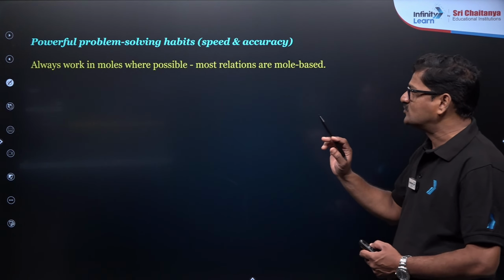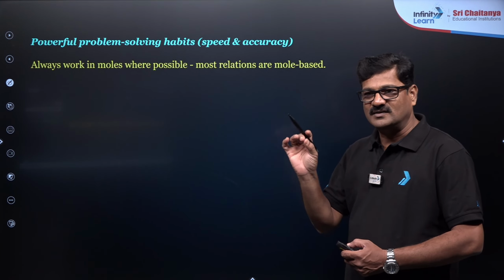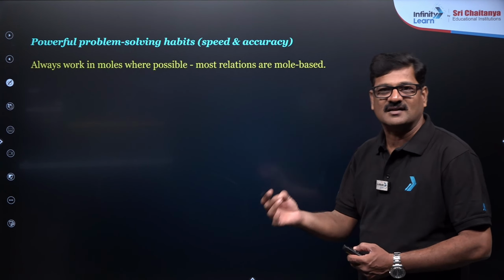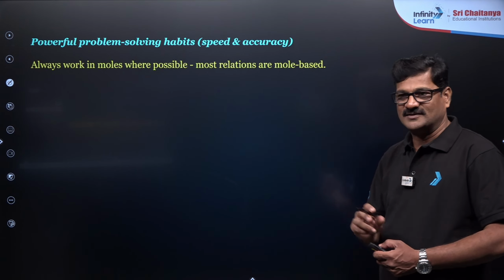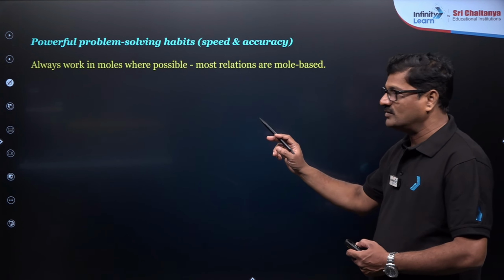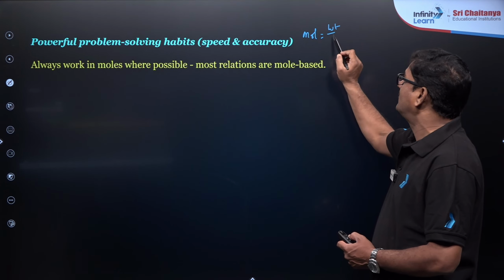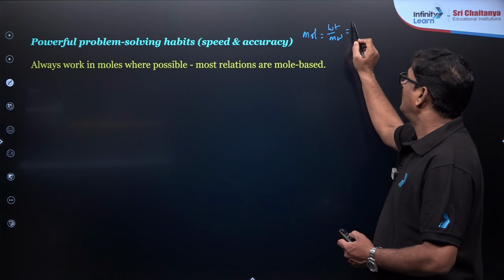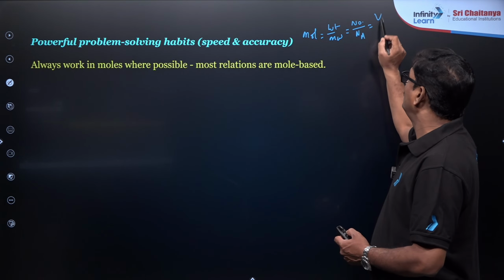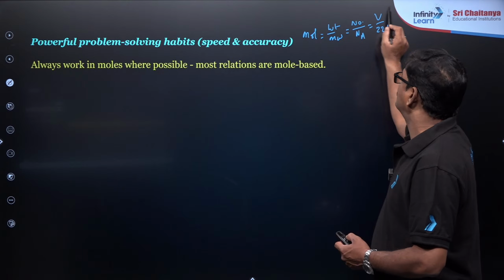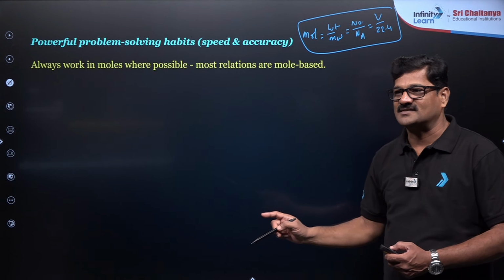Always work in moles where it is possible. Don't directly jump into grams and other calculations. Most relations are mole based, mind it. Already I have given you the moles. So moles is equal to weight by molecular weight, and number by Avogadro number, and volume by 22.4. So this is the simplest calculation strategy.